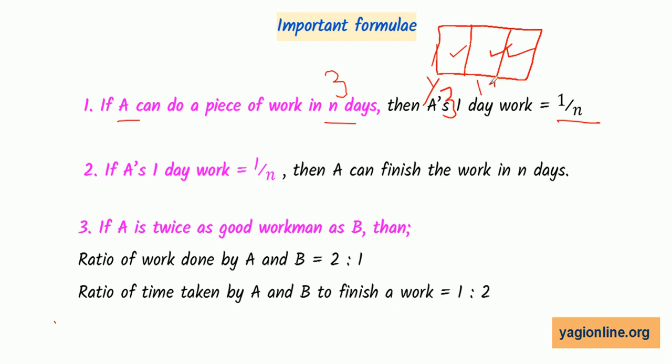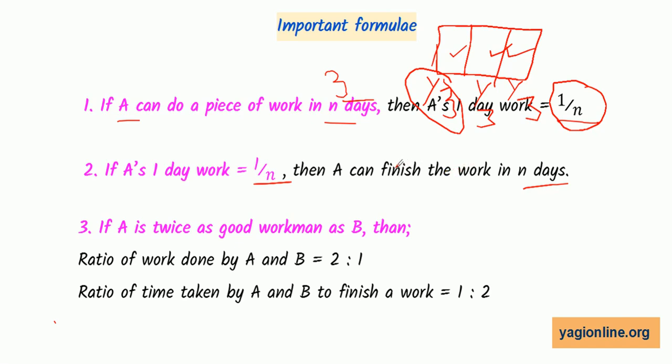1 by 3 and 1 by 3. So if it is 3 days, 1 day work becomes 1 by 3. Similarly, if it is n days, then 1 day work becomes 1 by n. That means reciprocal of n is 1 by n. You can put it in other words also, the other way around. If A's 1 day work is 1 by n, then he will complete the work in n days. Again reciprocal. So this reciprocal thing one has to remember whenever solving the problems of time and work.